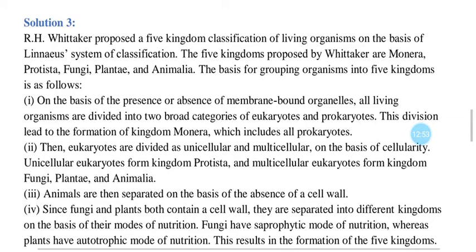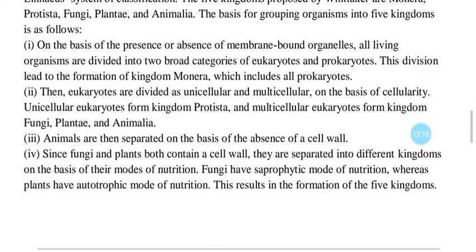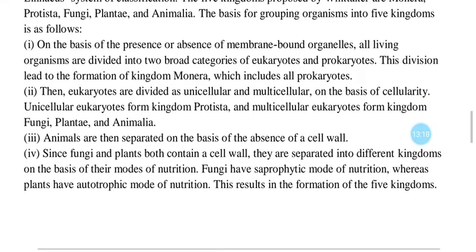R.H. Whittaker proposed a 5 kingdoms classification of living organisms on the basis of the lineage system of classification. The 5 kingdoms proposed by Whittaker are Monera, Protista, Fungi, Plantae and Animalia. The basis for grouping organisms into 5 kingdoms is as follows. On the basis of the presence or absence of membrane-bound organelles, all living organisms are divided into 2 broad categories of eukaryotes and prokaryotes. This division leads to the formation of kingdom Monera, which includes all prokaryotes.